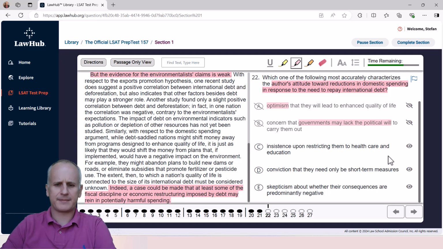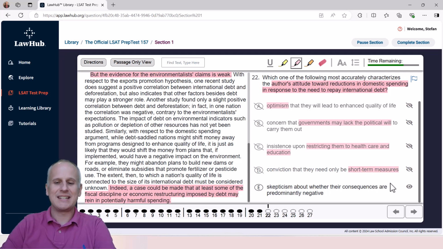Then choice C, insistence upon restricting them to healthcare and education. Well, oddly enough, the author isn't saying, well, we need to cut healthcare and education in order to pay back the debt. That's exceedingly specific and simply just not present. Then choice D, conviction that they need only be short-term measures. Well, the author doesn't say that this is only going to take a limited amount of time, so we can eliminate choice D for that reason.